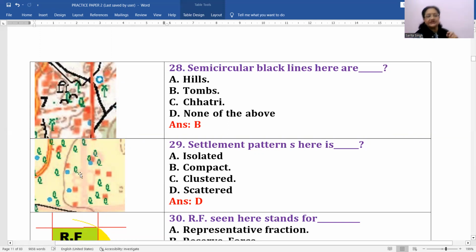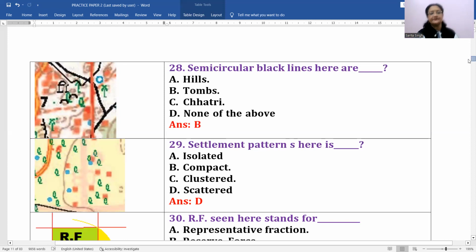इनके लिए कुछ टर्म्स हैं जो हम टोपो शीट में यूज करते हैं। Number one is the pattern. This settlement pattern is of what type? This is a scattered settlement pattern. Okay, scattered, या इसके लिए आप दे सकते हो dispersed. So dispersed or scattered settlement pattern is the same. That will be the correct answer for this.